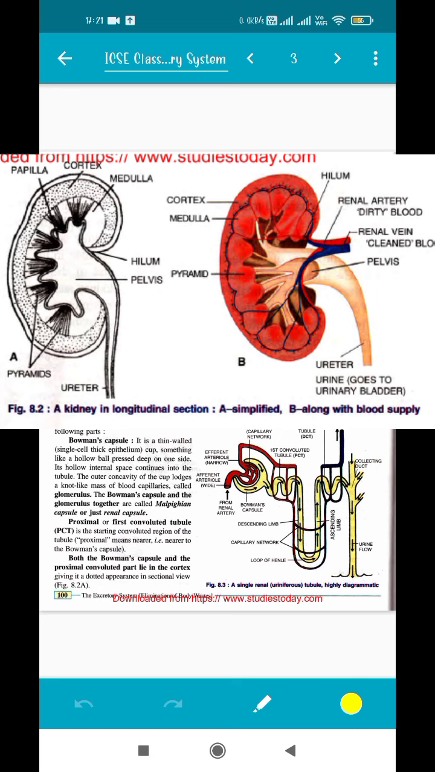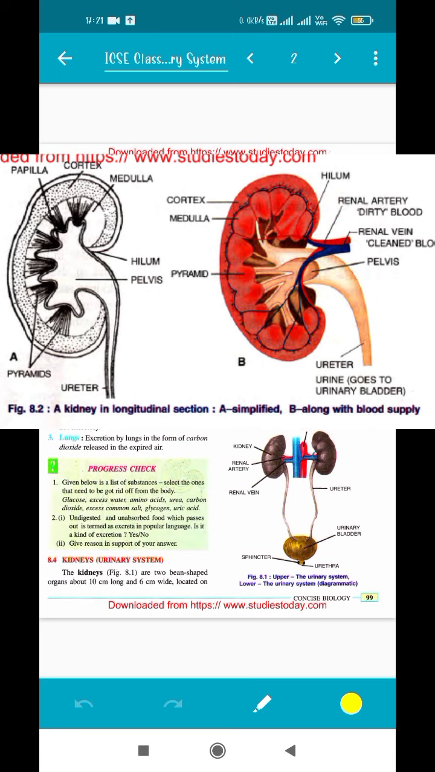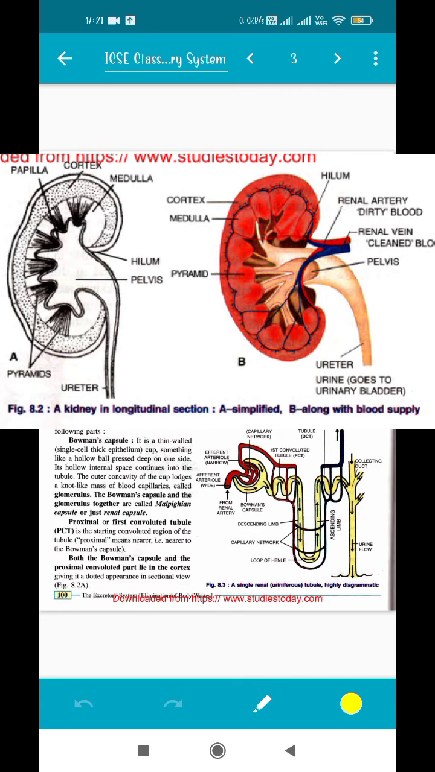So the ureter was this particular thing, this one. This is the ureter, which was carrying the urine from the kidney to the urinary bladder, through which it was later removed. So these are the names which have to be there in your memory, because in board exams such questions always come that you have to label. So the ureter goes to the urinary bladder.